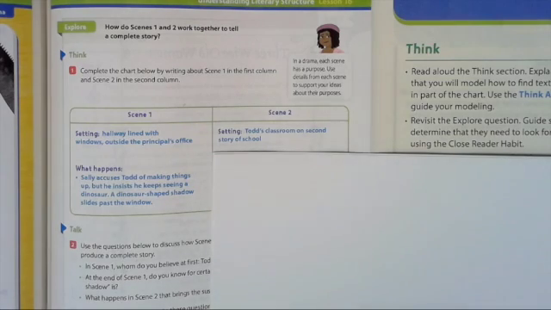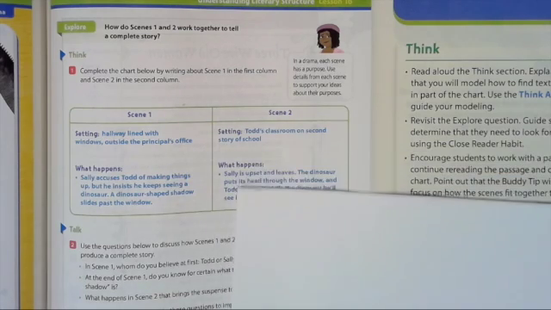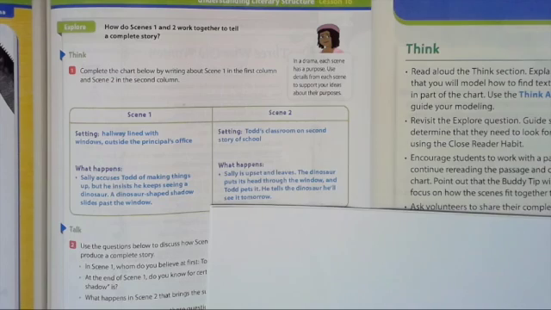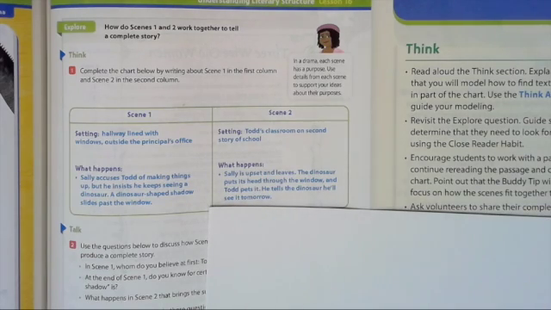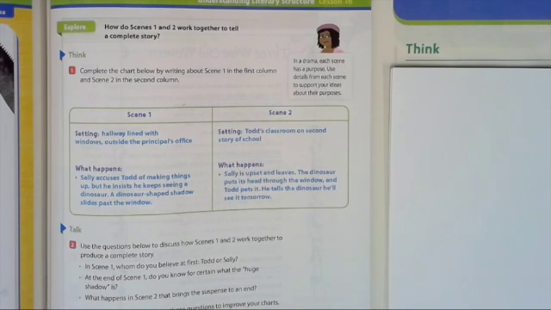What happens in scene 2? Well, Sally's still upset at him, and he's still sticking to his story, and the dinosaur sticks his head in, and Todd actually gets to pet him. So Sally is upset and leaves. The dinosaur puts its head through the window, and Todd pets it. He tells the dinosaur he'll see it tomorrow. So now we're led to believe that Todd and the dinosaur are friends with one another. So we're going to take this information that we have filled in on this chart, and we're going to answer the question how the two scenes work together on page 286.